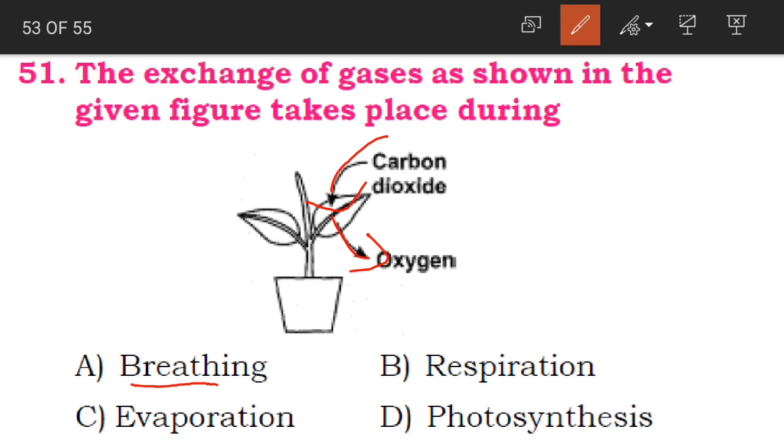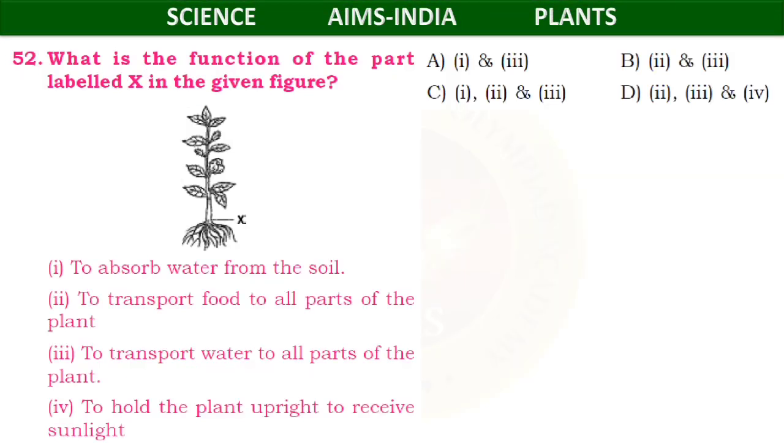Either in breathing, respiration, evaporation or photosynthesis. What will be the correct answer, children? Yes, it is during photosynthesis. Okay, clear children? Now we'll go to the 52nd question, the last question of today's session.